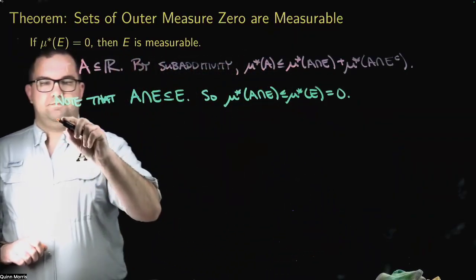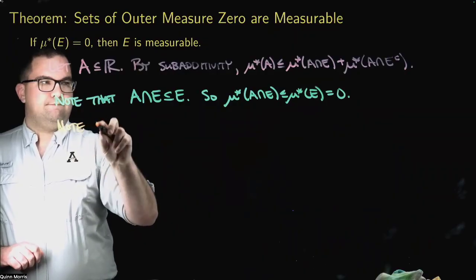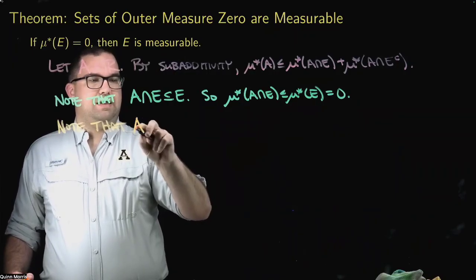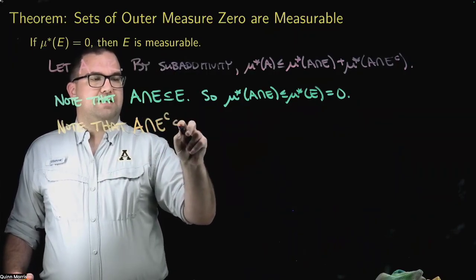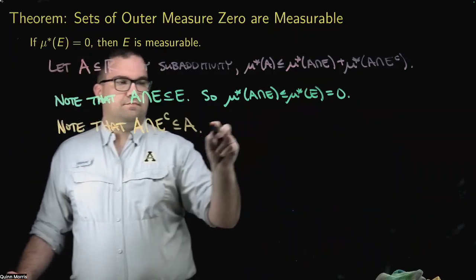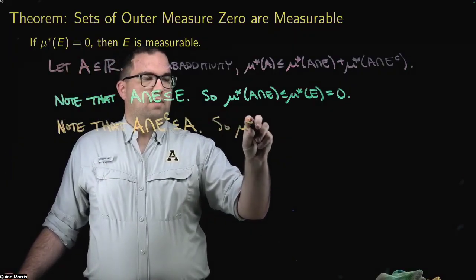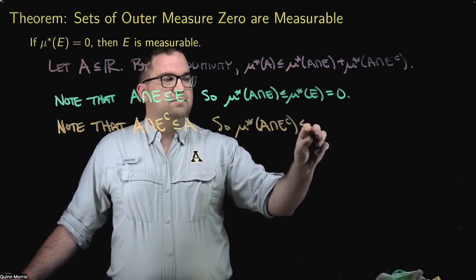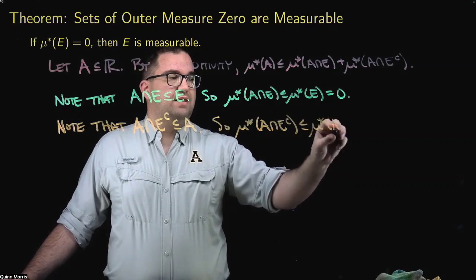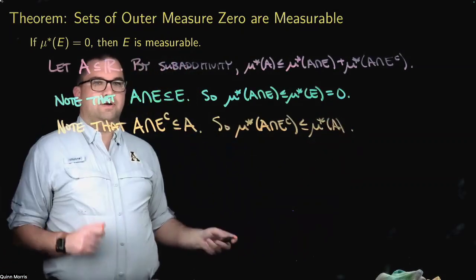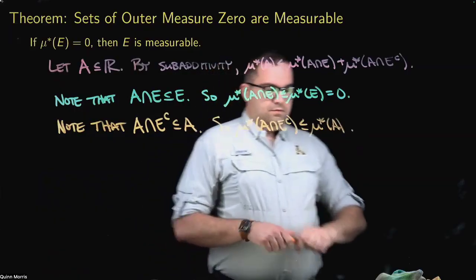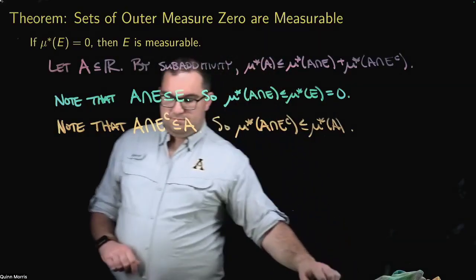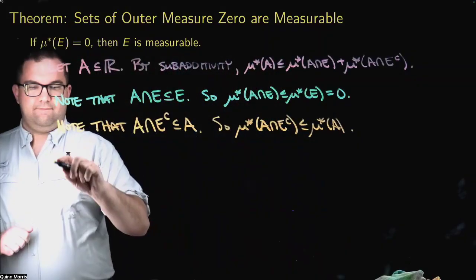Now let's look at this piece. Note that A intersect E complement is a subset of A. And so again, applying monotonicity, mu star of A intersect E complement has to be less than or equal to mu star of A. Now, I don't know anything about mu star of A. A is an arbitrary set. But if I just take these two inequalities and add them, what do I get? Hence,